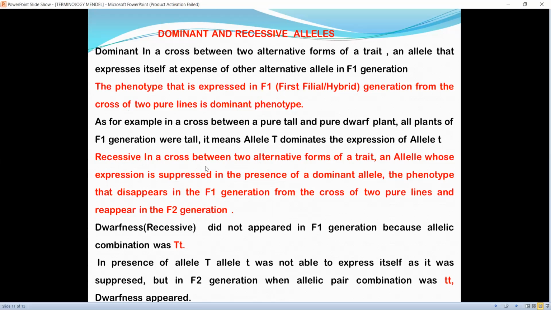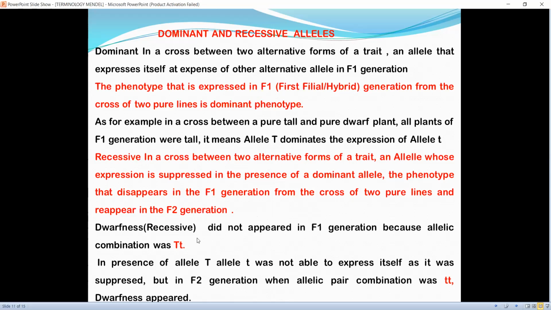Recessive: in a cross between two alternative forms of a trait, an allele whose expression is suppressed in the presence of a dominant allele. The phenotype that disappears in the F1 generation from the cross of two pure lines and reappears in the F2 generation.